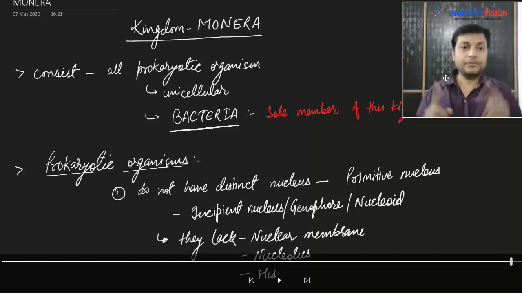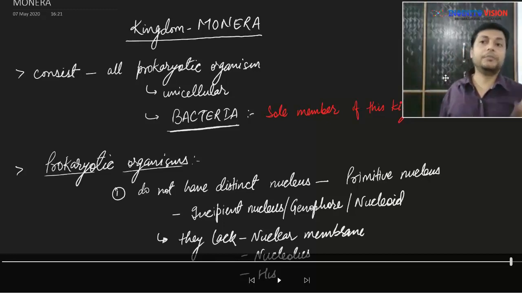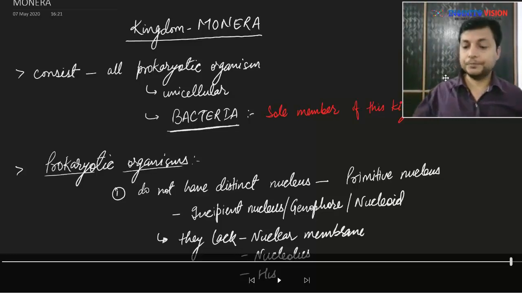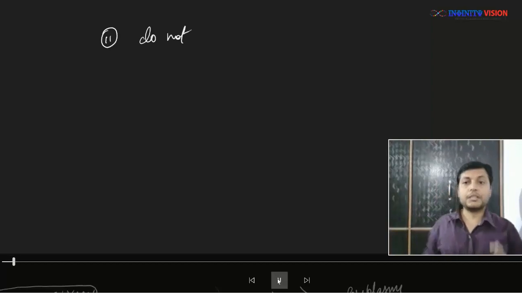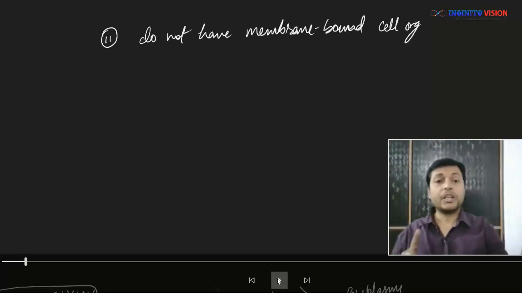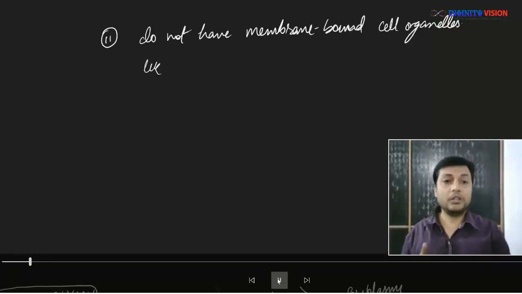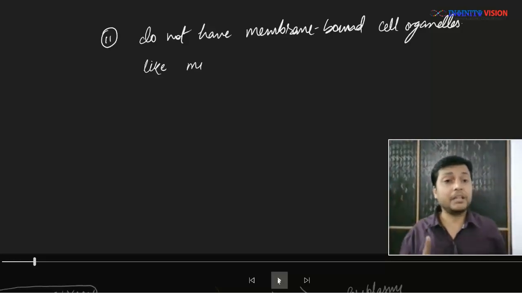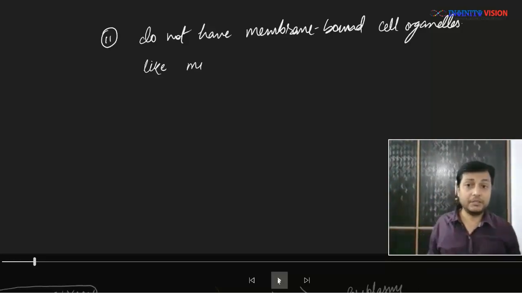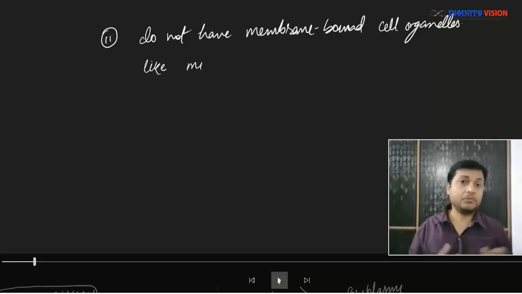We will see these things in detail when we will be talking about cells and different types of cells in the corresponding chapter. Now, apart from the nucleus, the prokaryotic cells also lack membrane bound cell organelles. So all the prokaryotic cells do not have any membrane bound cell organelles, whether single membrane bound or double membrane bound.